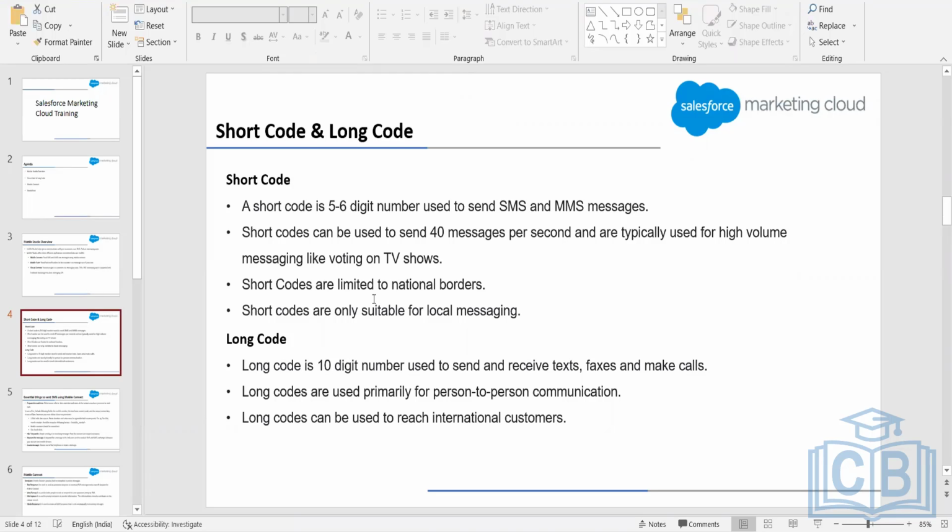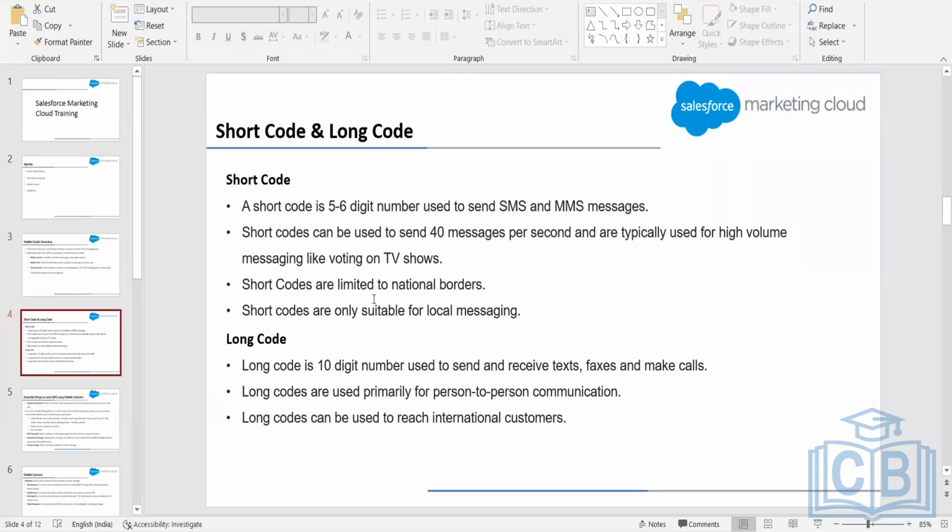Short codes are suitable for local messaging, which means they can only be used for a particular country. We cannot use a single short code to communicate with customers from different countries. So this was about the short code.